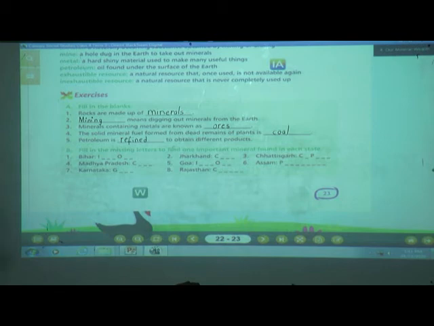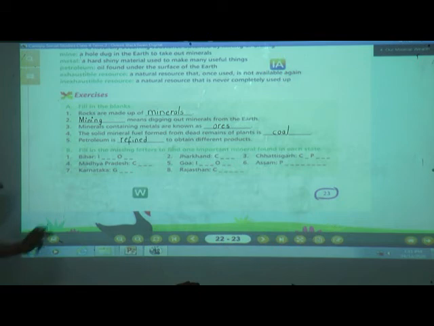So we have Bihar. In Bihar, what can we find here, students? Yes, Bihar.